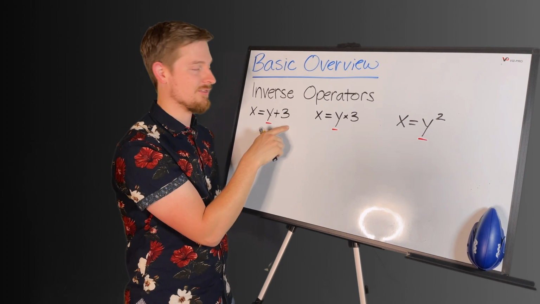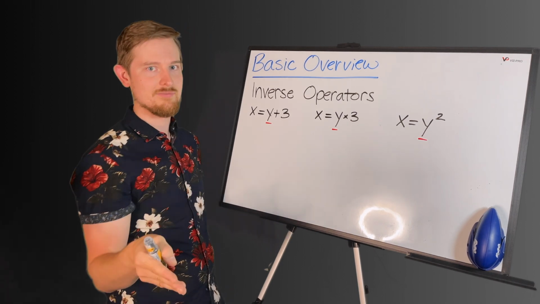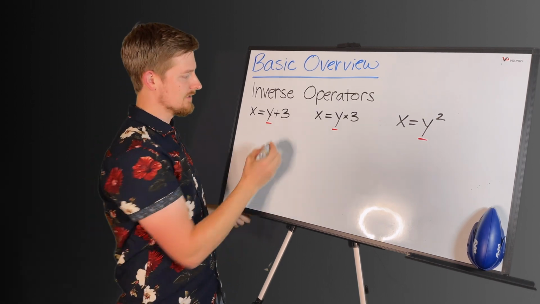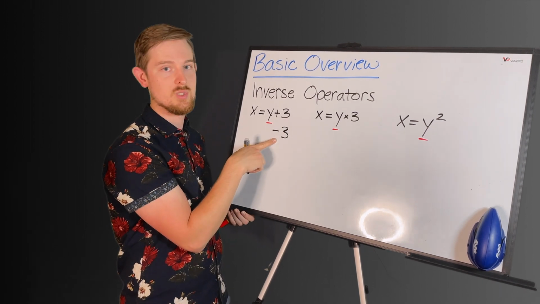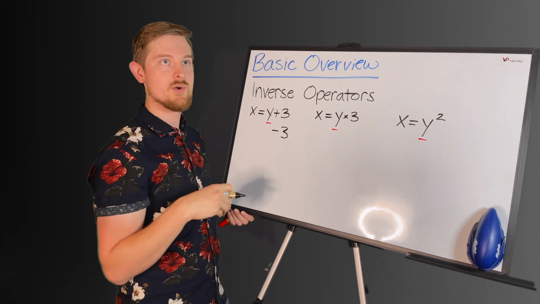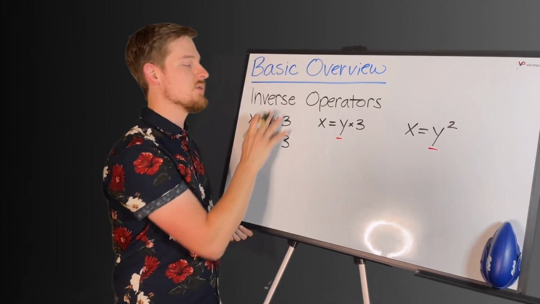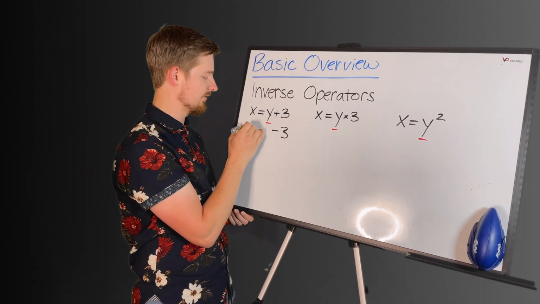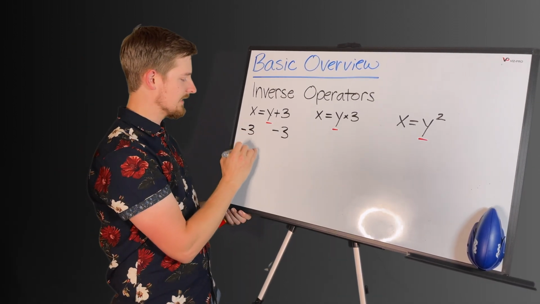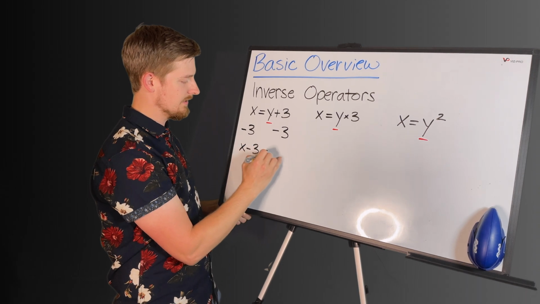If I'm adding 3, in order to get rid of adding 3, let's take away 3. So the opposite of addition is subtraction. So let's subtract 3 to one side. Now remember, there's that one rule from algebra that says if I do something to one side of the equation, I need to do it to the other. So we're going to subtract 3 from both sides. And that's going to get us something that looks like this.